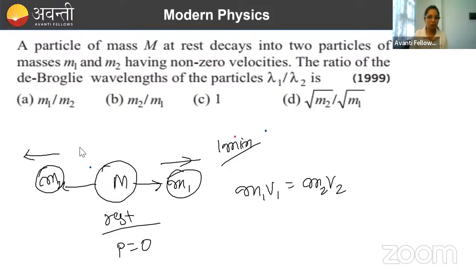And de Broglie wavelength is what? De Broglie wavelength formula is h by p. If momentum of both the particles is the same, their de Broglie wavelength will be what? Same. Done. So the correct option will be what?